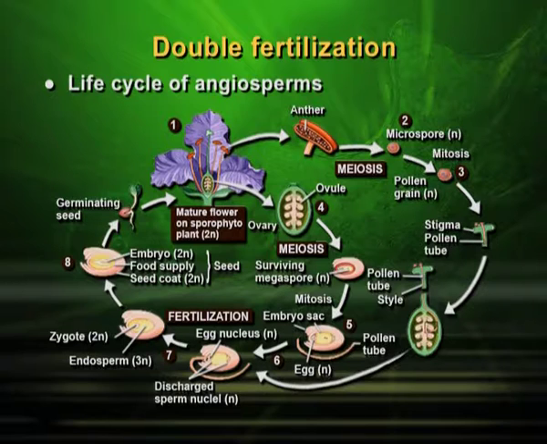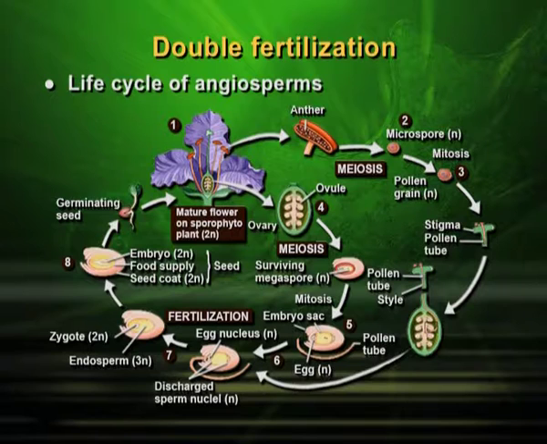Now, this pollen grain will reach on stigma. It will finally do the fertilization by making pollen tube. It will reach up to egg, and once fertilization takes place, you can see the zygote is formed, that is again 2n, and now embryo which is developing definitely will be 2n.